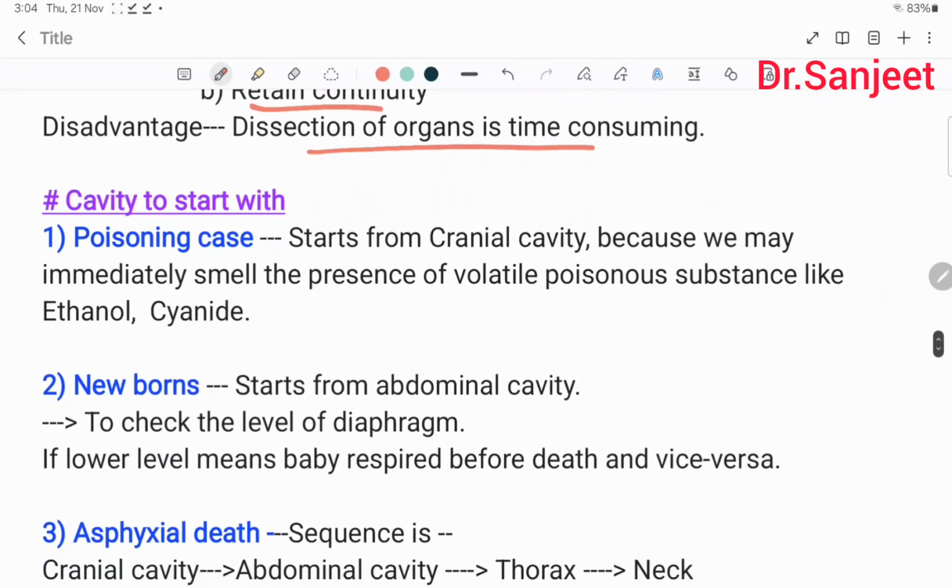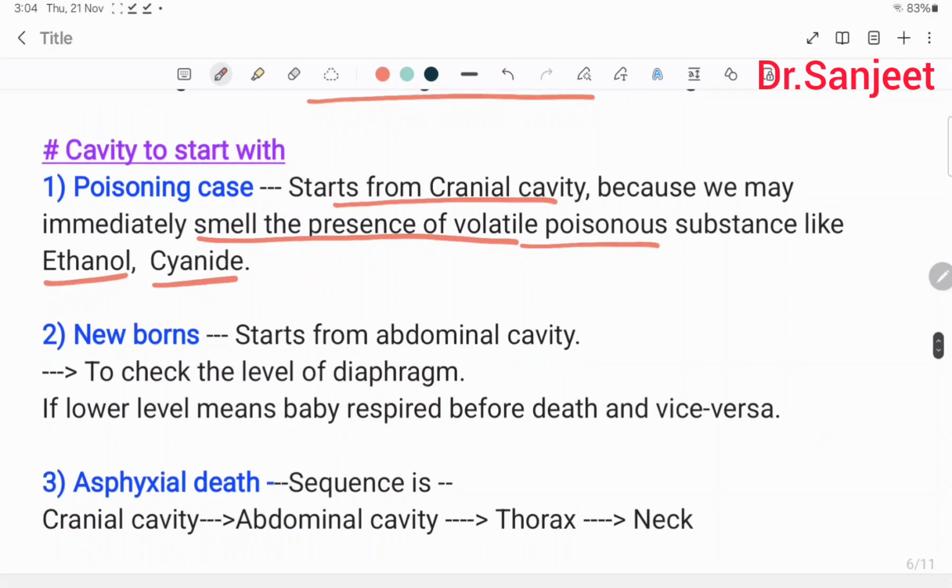Which cavity to start with? In a poisoning case, start from the cranial cavity, because we may immediately smell the presence of a volatile poisonous substance like ethanol and cyanide. So in a poisoning case, we have to open the cranial cavity first.